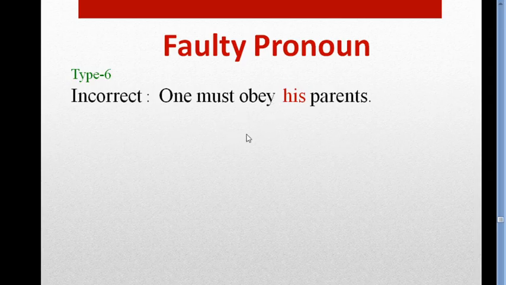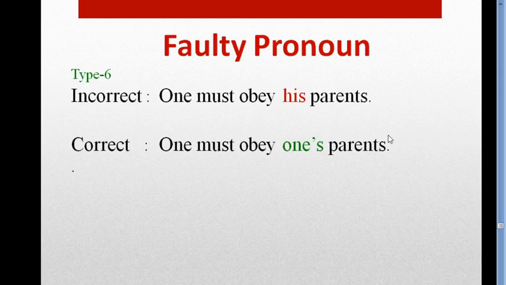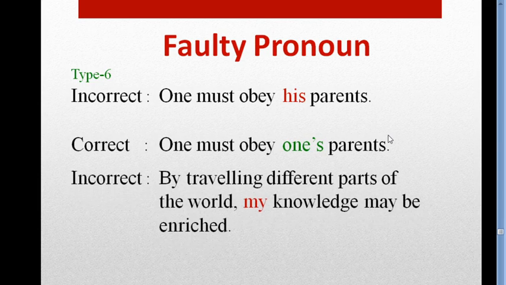So the rule is, again, listen to me very carefully. If the word one is used as subject or object, then after it as a pronoun we use one. The possessive of one is one's. So the right answer is, one must obey one's parents. Okay, clear?